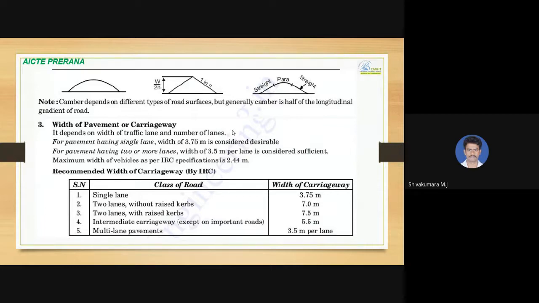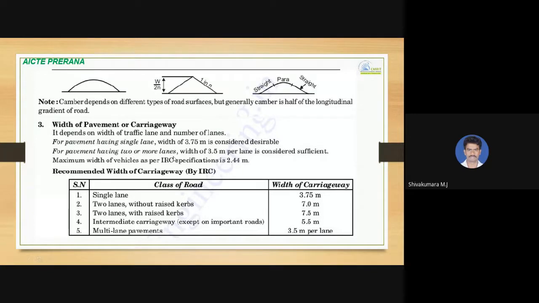For pavements having a single lane road, a width of 3.75 meters is considered desirable. For pavement having two or more lanes, a width of 3.5 meters per lane is considered sufficient. So a two lane road means 2 times 3.5, that is 7 meters, is considered sufficient.